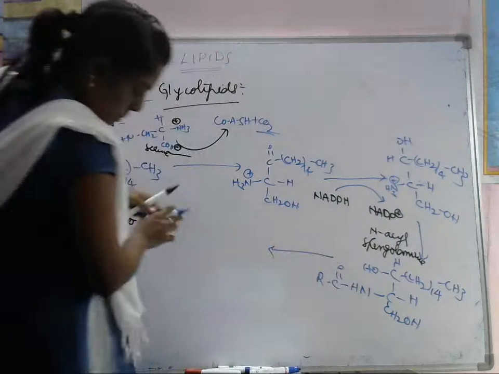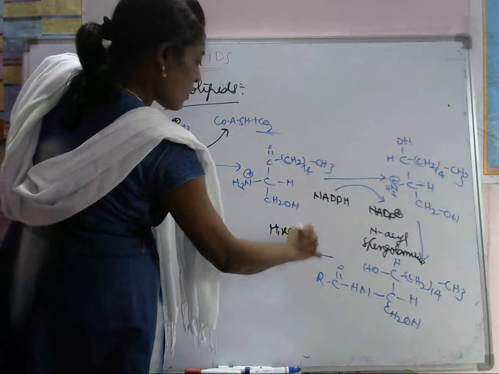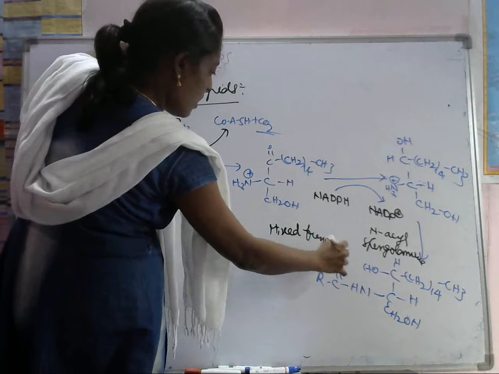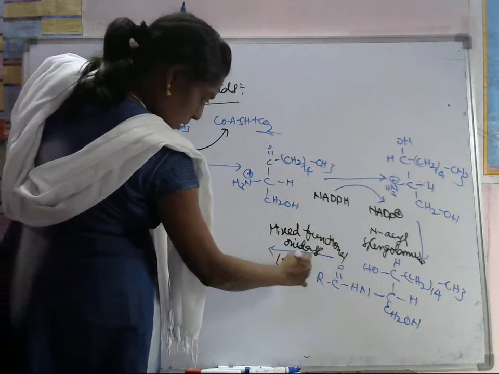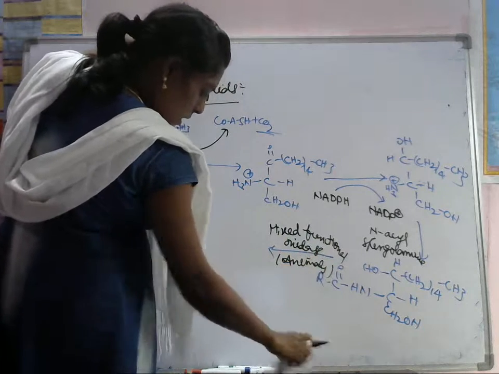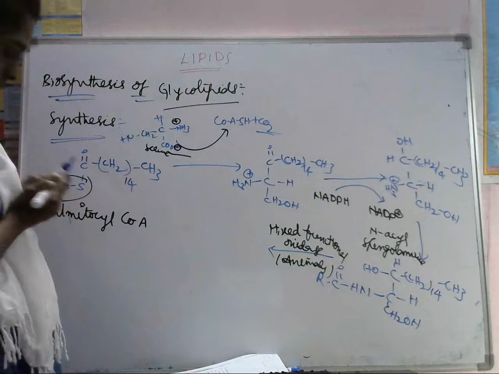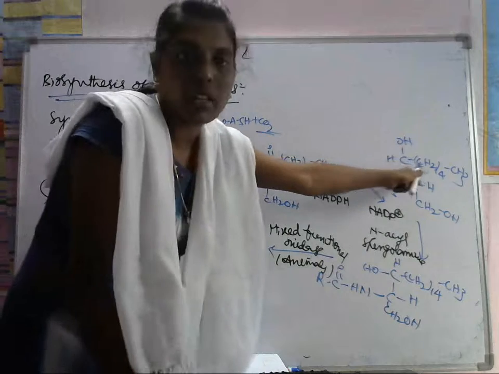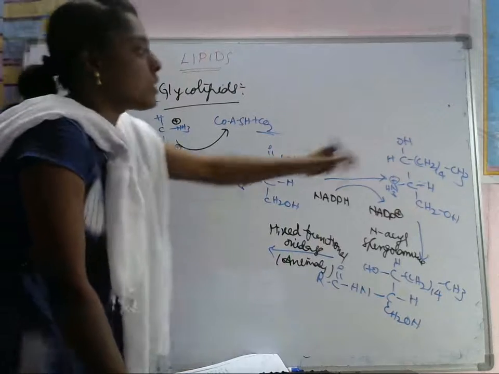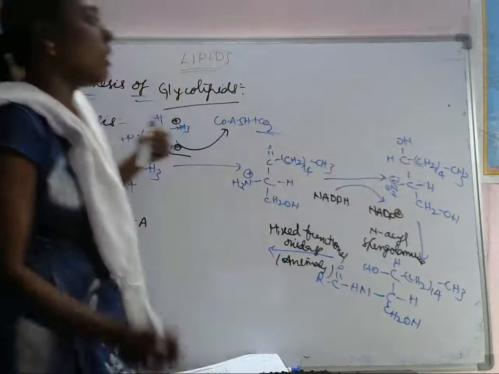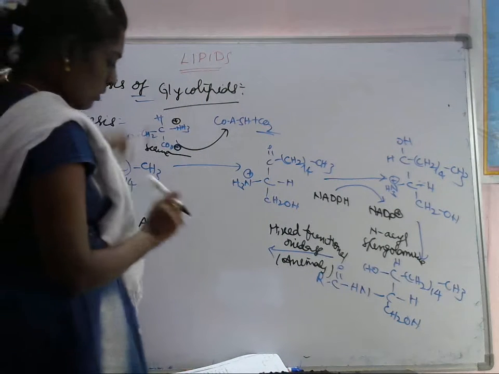Next, here mixed functional oxidase. Mixed functional oxidase group. Okay, this is present in animals. This is an enzyme which is present in this one. So what will be there now? Carefully listen. Unsaturation, so it will do this. Mixed functional oxidase will do the oxidation here. Oxidation here means it removes hydrogen, so it forms the double bond. It will give the double bonded one.